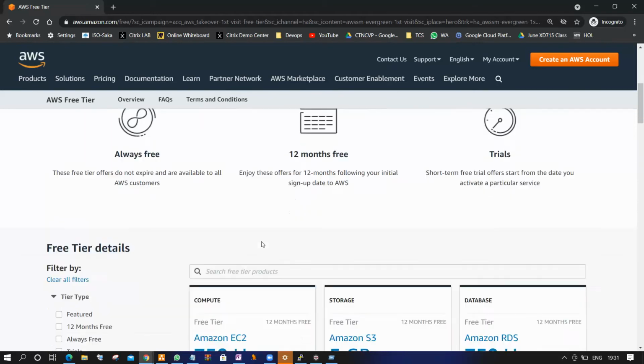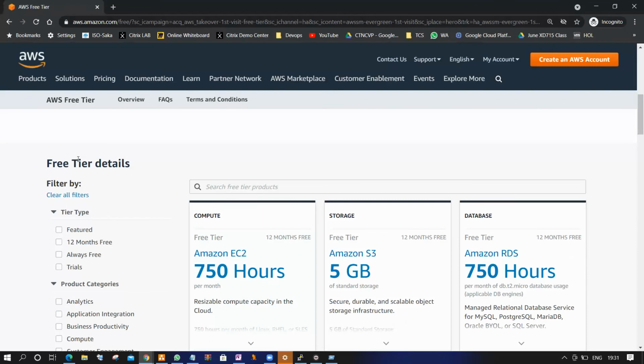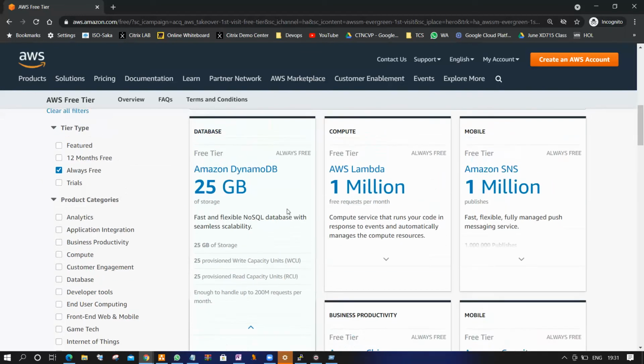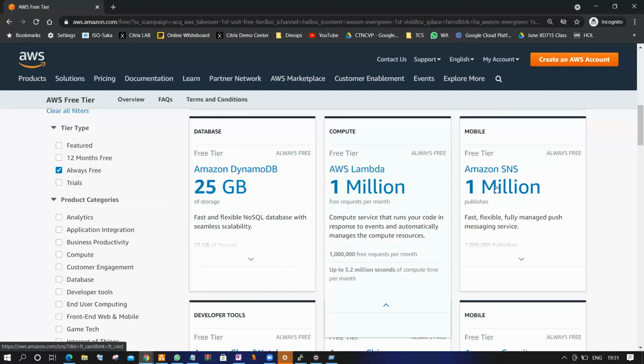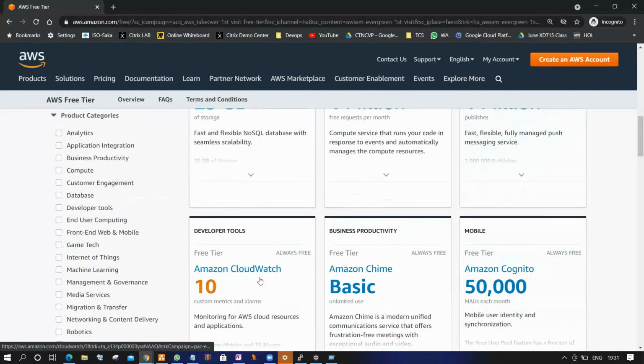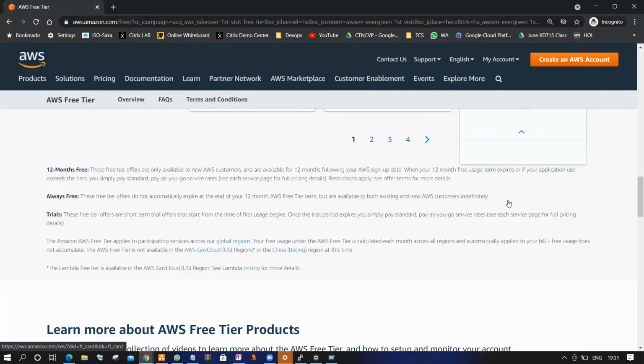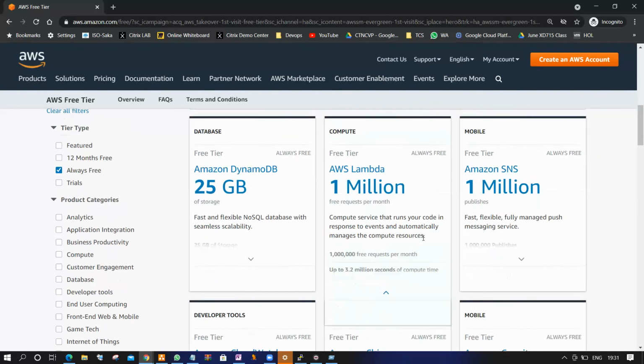Do you want to see what the always free services are? In the free tier details below, we have a filter. Select always free, and the services will automatically be shown here. For example, Amazon DynamoDB, AWS Lambda, Amazon SNS, CloudWatch, KMS, Cognito, Glacier, SES. There are so many completely free services, but the limits are clearly mentioned.